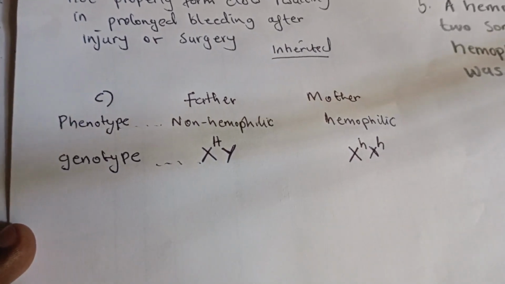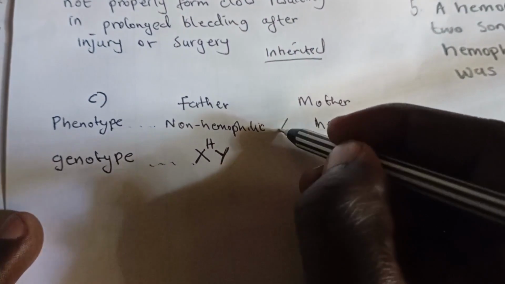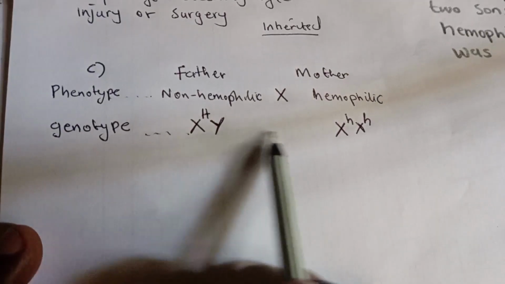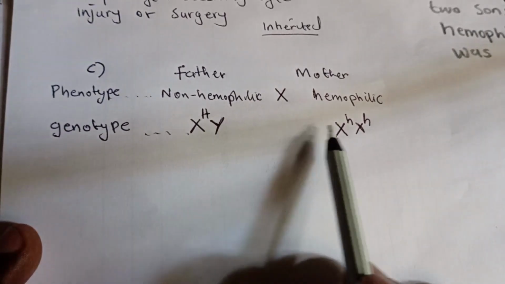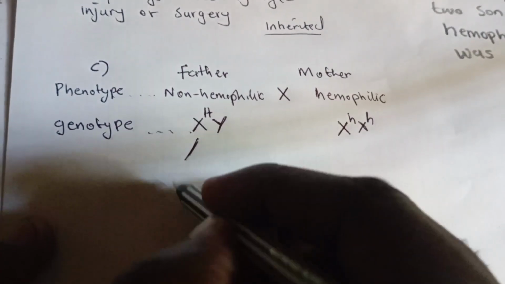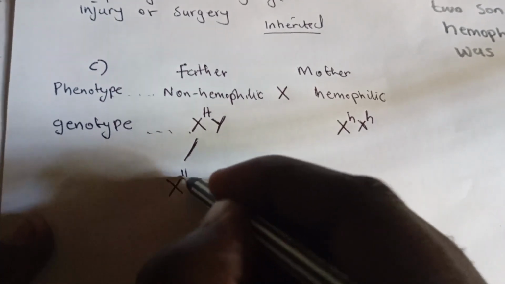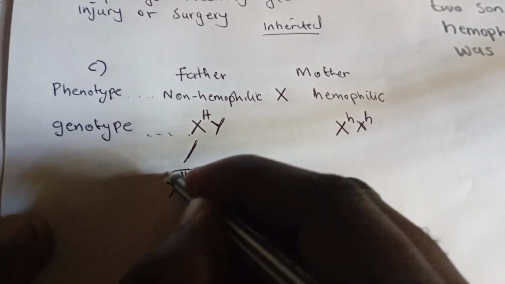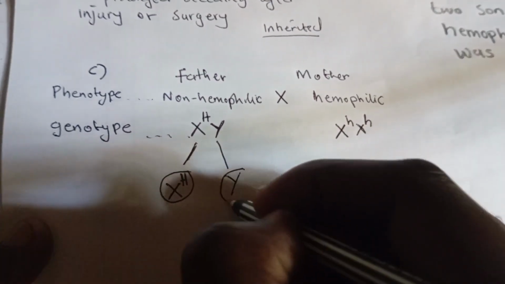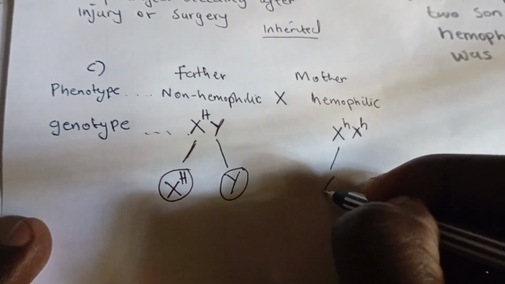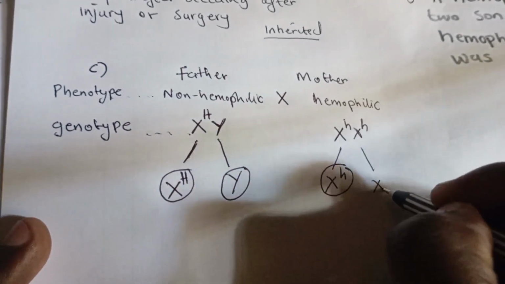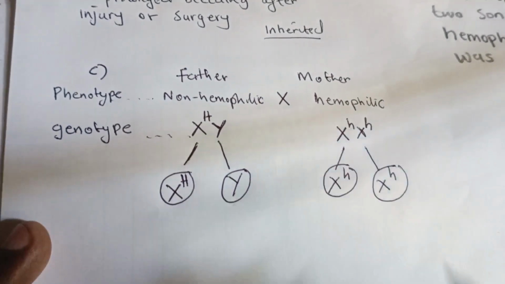Now before we make a cross, the first process that will take place is meiosis. These genes will separate at meiosis. These alleles, they will separate like that. Meiosis is cell division.